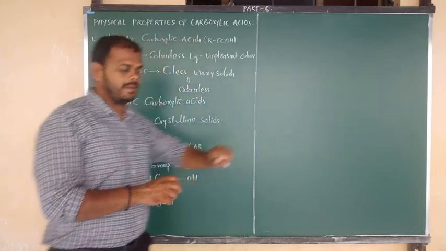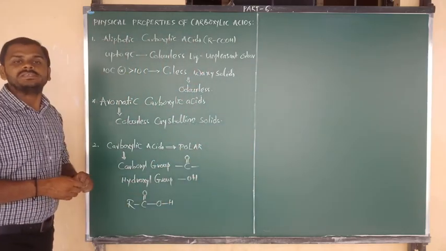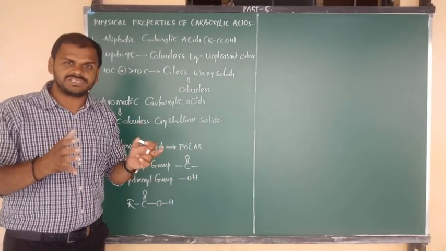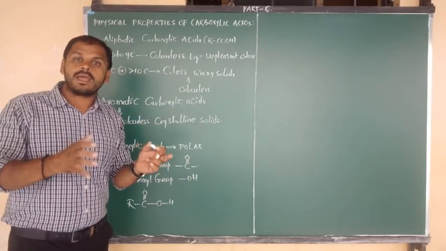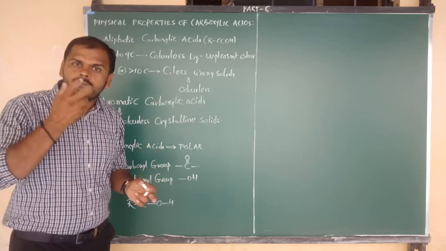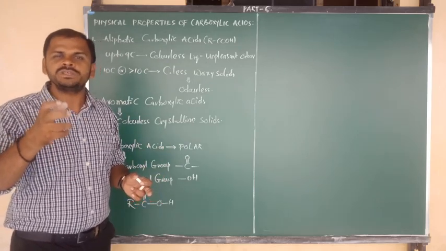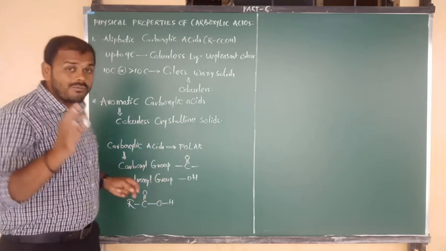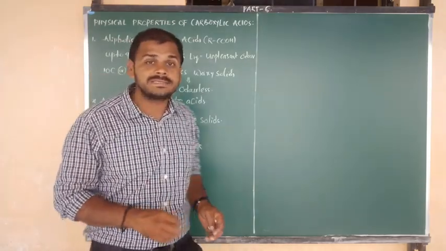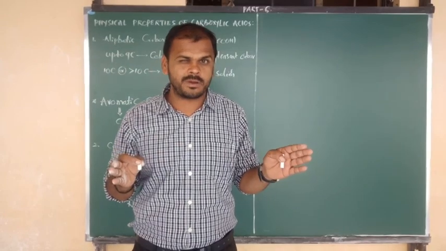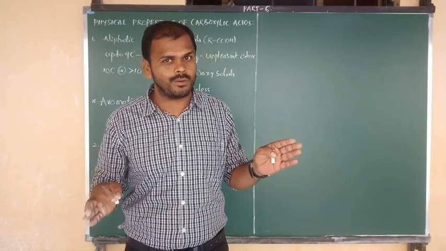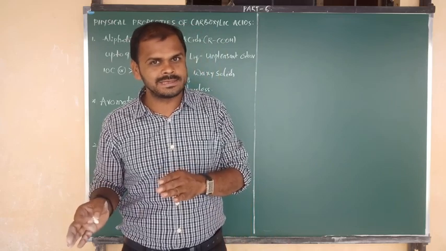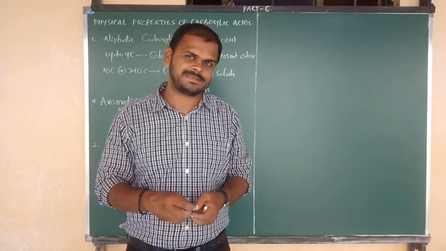First of all, I am going to explain the physical state along with odor, nothing but smell. You know very well, carboxylic acids are classified into two types on the basis of their nature. One is aliphatic carboxylic acids and another one is aromatic carboxylic acids.